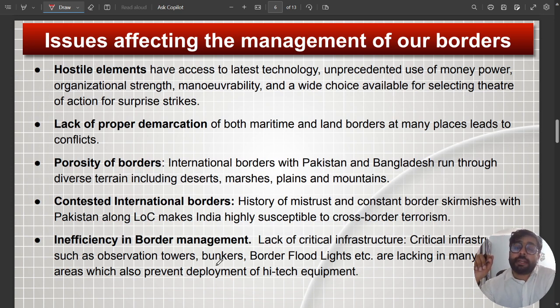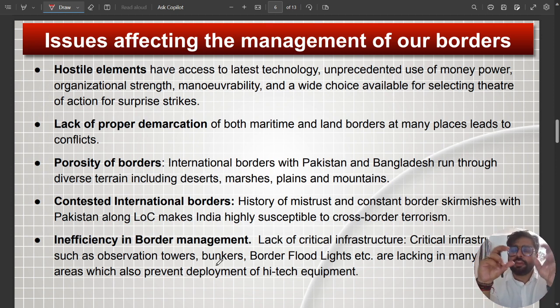They deliberately infuse money to support anti-India activities. Then they form organizational strength, like they have their militia, militant groups working in different borders. Then a wide choice is available for selecting the theater for action for surprise strikes.